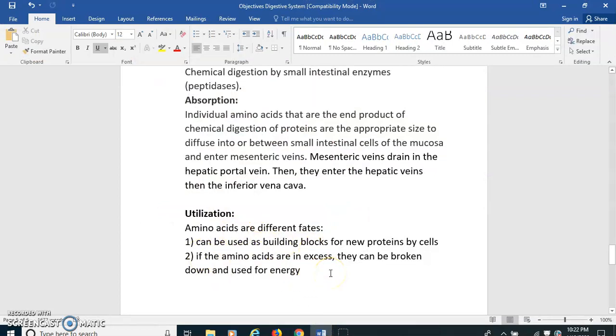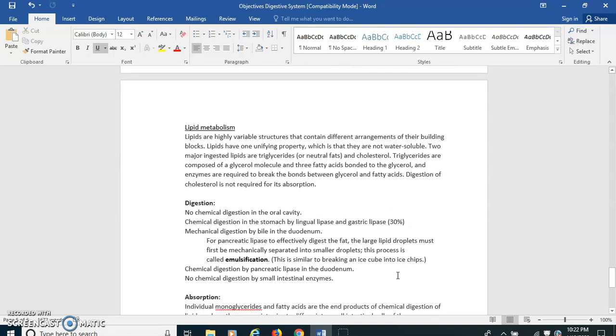The other way is if for some reason we have an excess of amino acids, or if we don't have enough carbohydrates, and even lipids. Then the protein can be converted and broken down and used for energy. But this is not something that our body cells want to do, because they'd rather use all those amino acids to make new proteins and keep building proteins that they need for normal functioning. But that's a possible fate. It's usually only under dire circumstances. All right, so that was protein utilization.